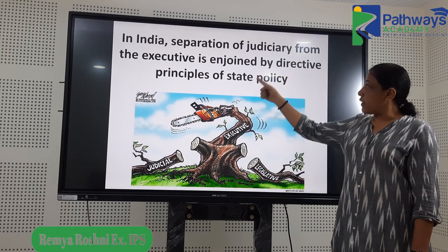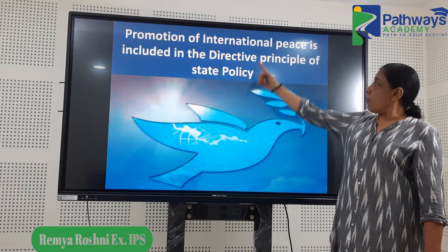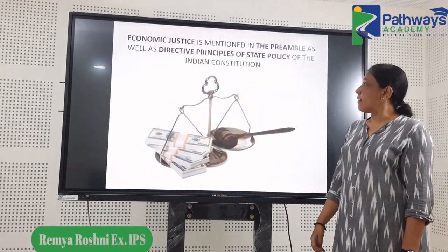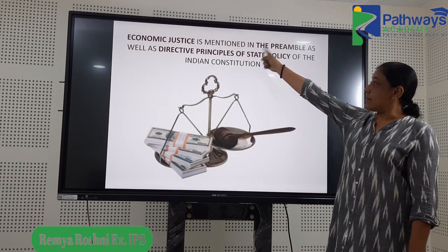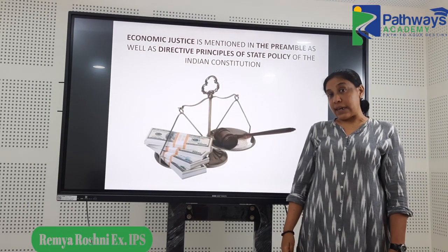So the separation of judiciary from the executive is also part of the directive principles. Promotion of international peace is also included there. Then economic justice mentioned in the preamble, you could see some of its elements in the directive principles.